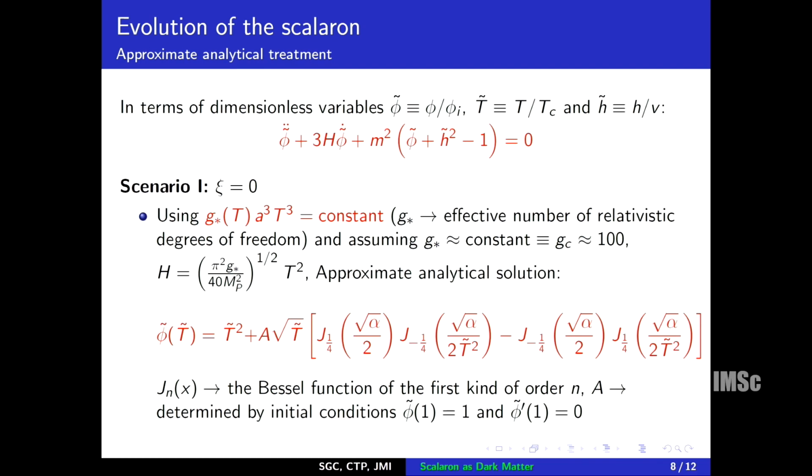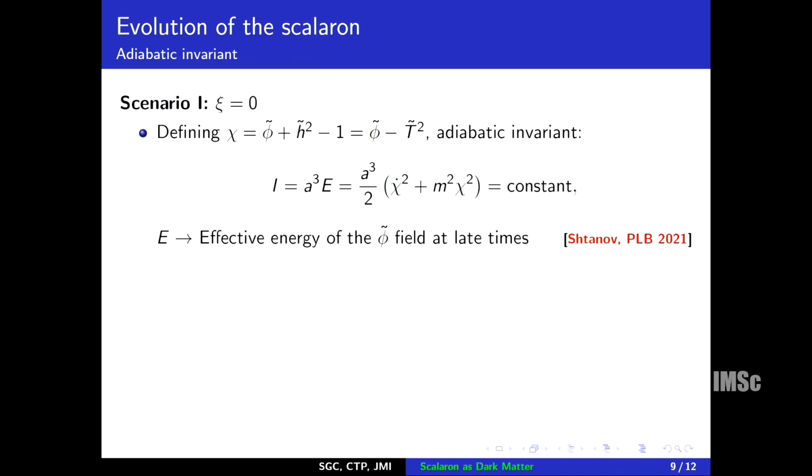Now using this approximate solution, one can show that if we define this quantity chi, which is given by this, then this quantity I, which is a cube E, where E can be thought of as an energy density of this chi field, remains constant, and as H attains its vev value, this becomes 1. So the chi field becomes the phi tilde field at late times. So E is the effective energy of phi tilde field at late times.